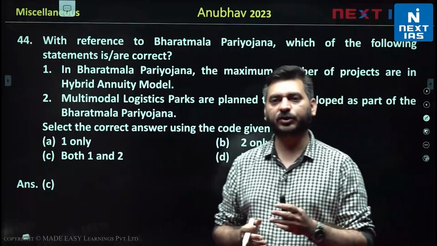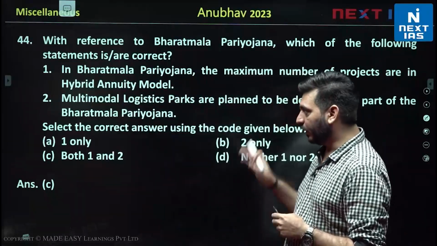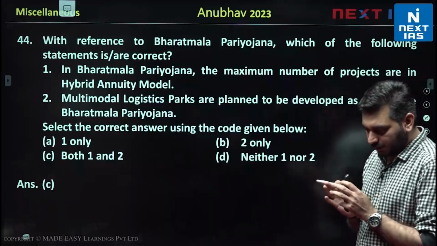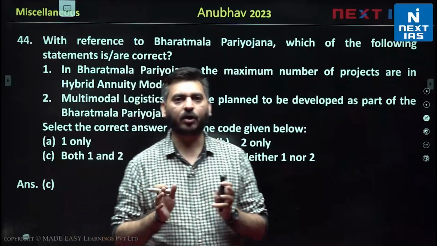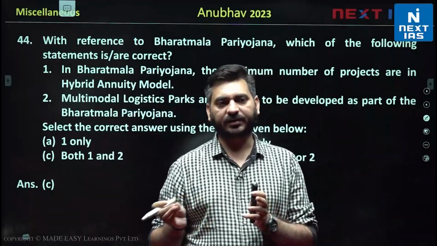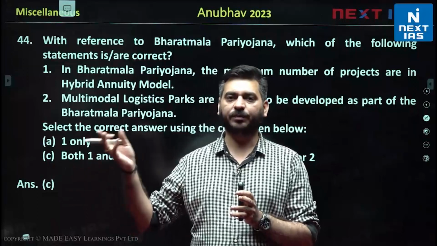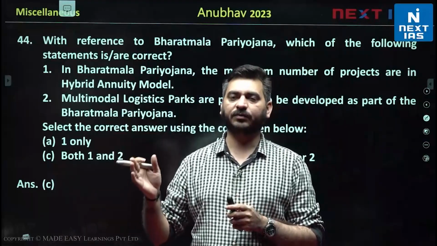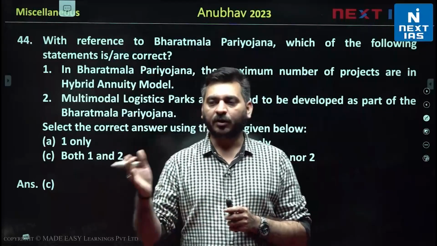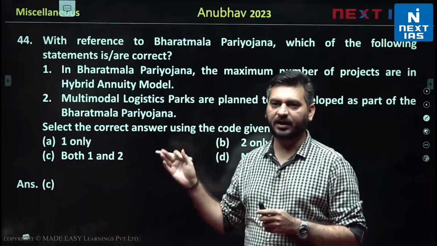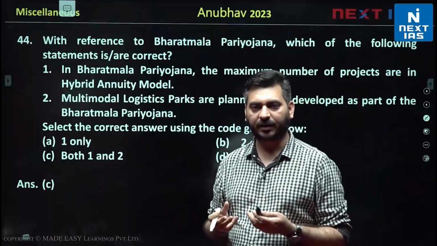Right? Why has it doubled? Because of the delays. Delays क्यों आए? Because of the COVID-19 situation and the construction work that had stopped. So है क्या ये भारतमाला परियोजना? In Bharatmala Pariyojana, we are trying to develop roadways and highways, increasing the connectivity all over India, right? And basically, you can say it will be part of your National Logistics Policy also, where we are planning कि जो हमारा logistics का expenditure है, which is at present around 14% of our GDP, it should decrease to 9% of our GDP. उसे decrease करने के लिए we need such kind of projects जहाँ पे हम expressways, highways, national highways, feeder roads, इन सबको construct कर रहे हैं, right?